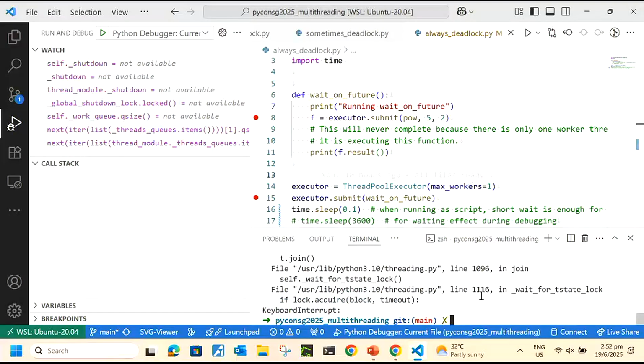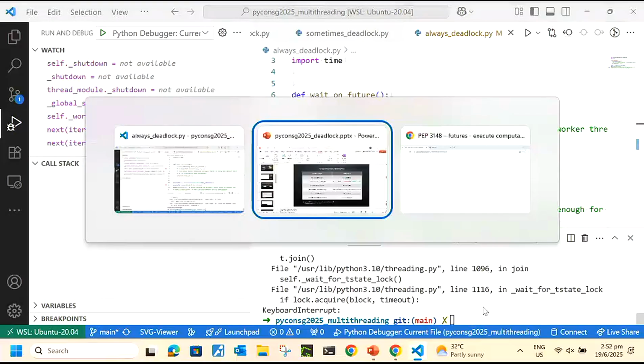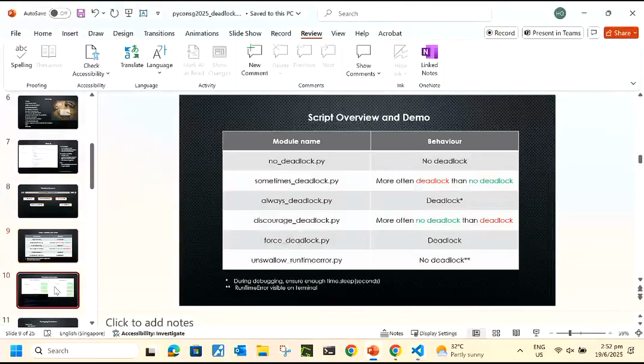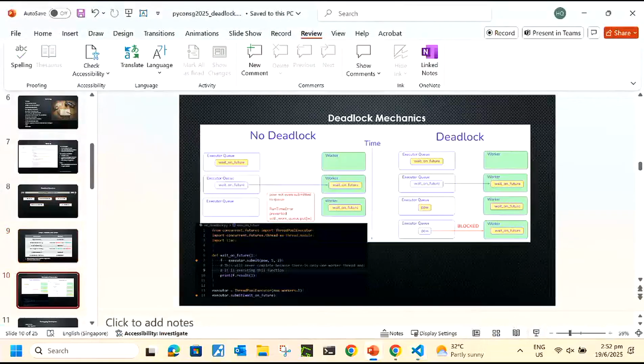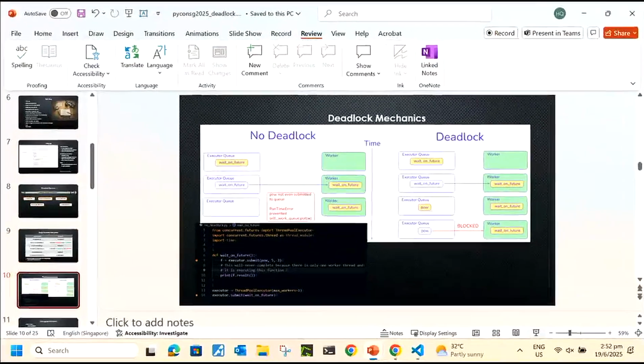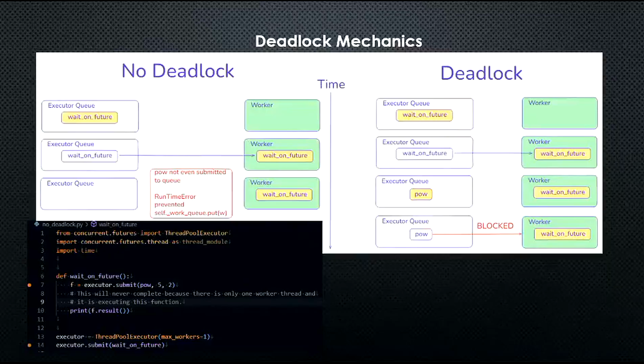Okay, so now that I've gone through the demo, let's go back to the slides and talk through some theory of what's going on. Maybe a bit slow, so I'll try to go in more detail of what the objects mean. I have two diagrams here. There's a time axis in the middle going from top to down. The green boxes are the workers. So that's the max worker equals to 1.